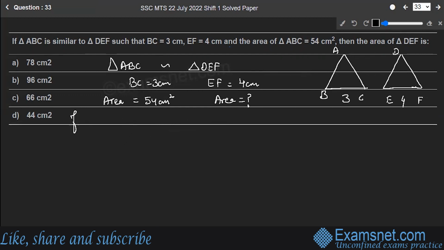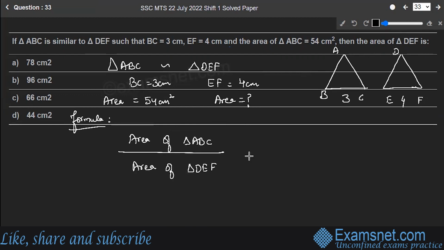To answer the question, you need to be aware of one formula. And what is that? The ratio of areas of two similar triangles is equal to the square of the ratio of their corresponding sides. Right? This is the important formula. This will give you the answer to the question within seconds.